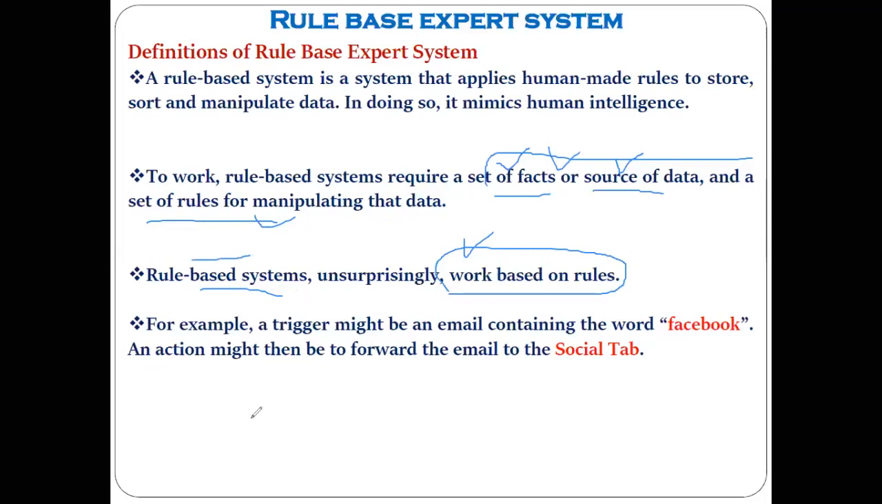Now, in general life also we can take examples of rule-based systems. Like, you can say your Gmail can also be called a rule-based system. Yes or no? Can anybody tell me how? Gmail can also be called a rule-based system. How? Do you understand the question, how we can call Gmail a rule-based system?